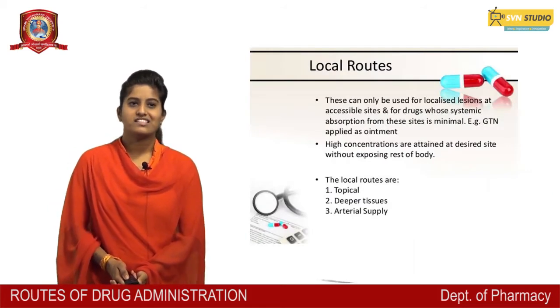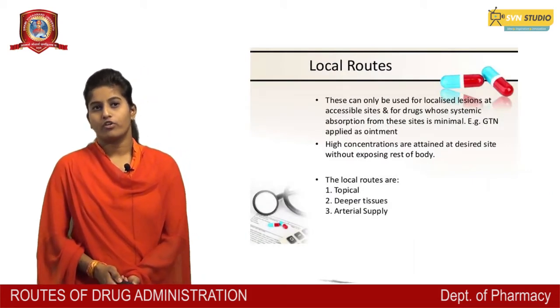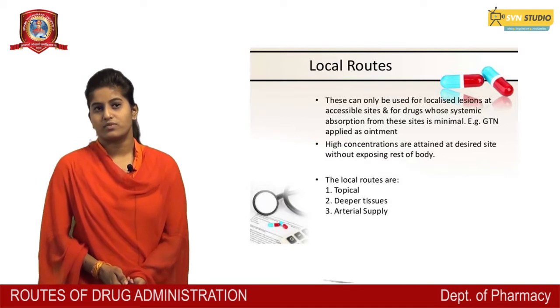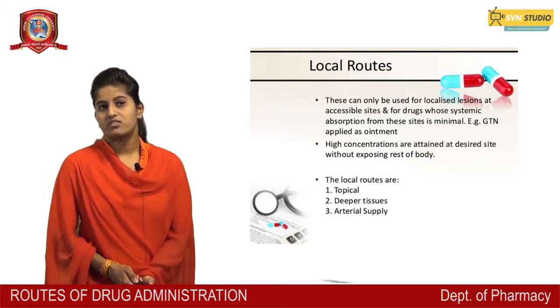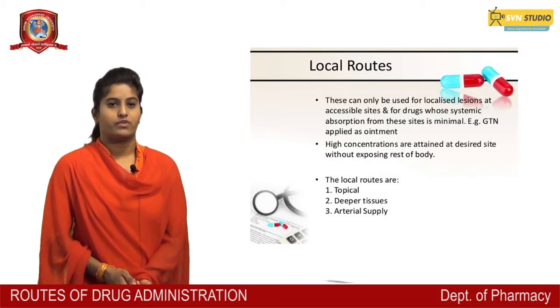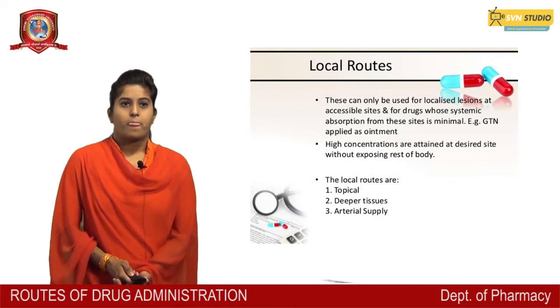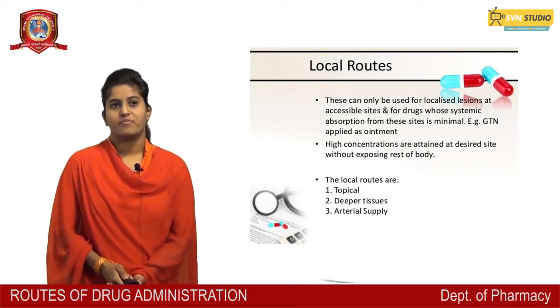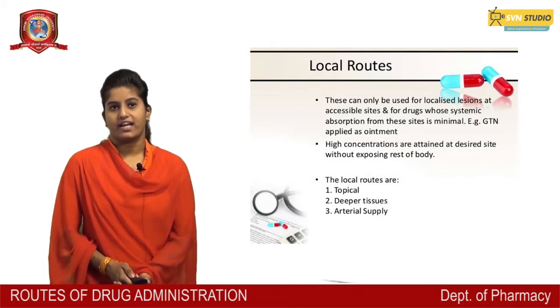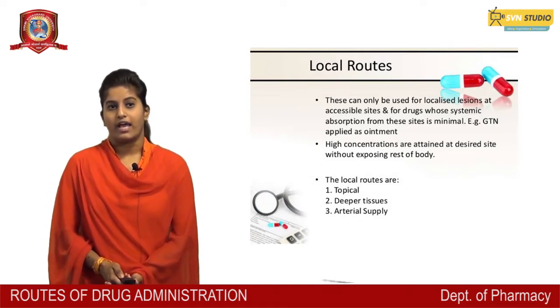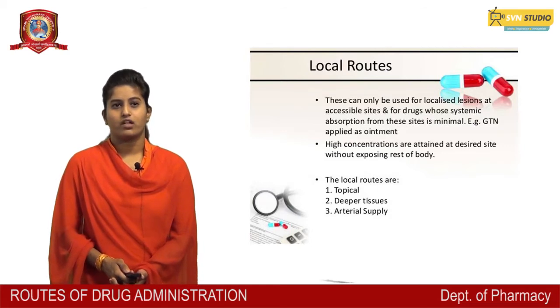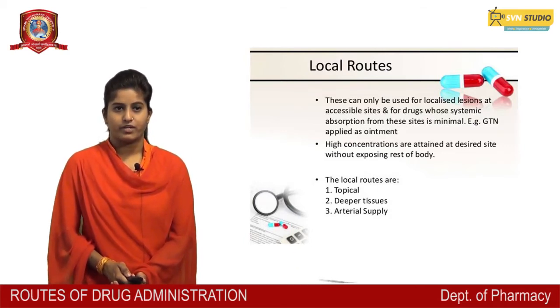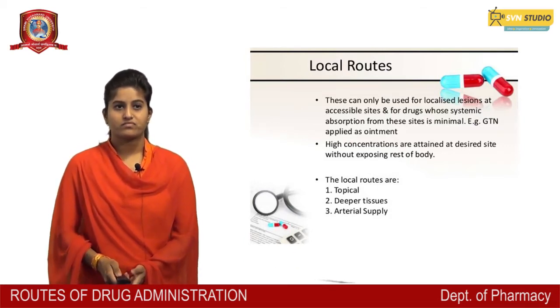Local routes. These can only be used for localized lesion and accessible site and for drugs whose systemic absorption from this site is minimal, that is applied as ointment, nitroglycerin. High concentration are attained at desired site without exposing rest of body. The local routes are topical, deeper tissue, arterial supply.